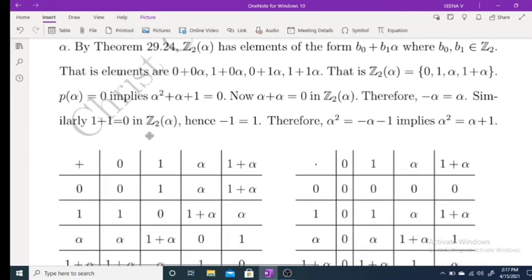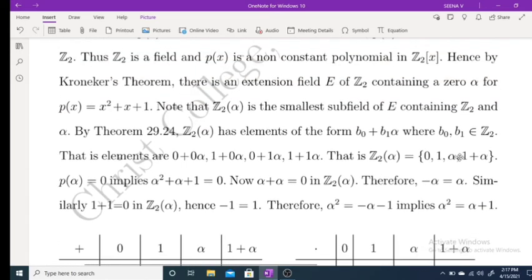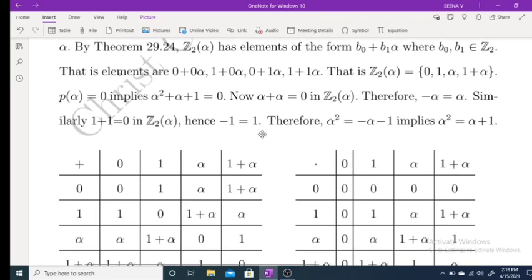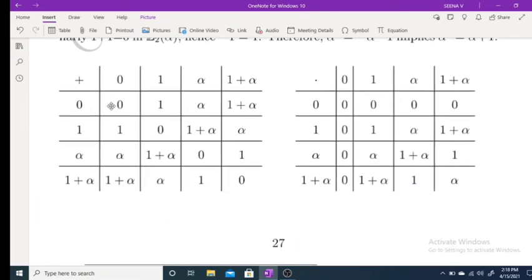Similarly, 1 plus 1 is 0 in Z2(alpha). Therefore, minus 1 is 1 itself. Now, what about alpha square? Alpha square is minus alpha minus 1. Minus alpha is alpha, and minus 1 is 1 itself. Therefore, alpha square is alpha plus 1. So Z2(alpha) is a field. Now, what is Z2(alpha)? This is a field with respect to addition and multiplication. The elements are 0, 1, alpha, 1 plus alpha.